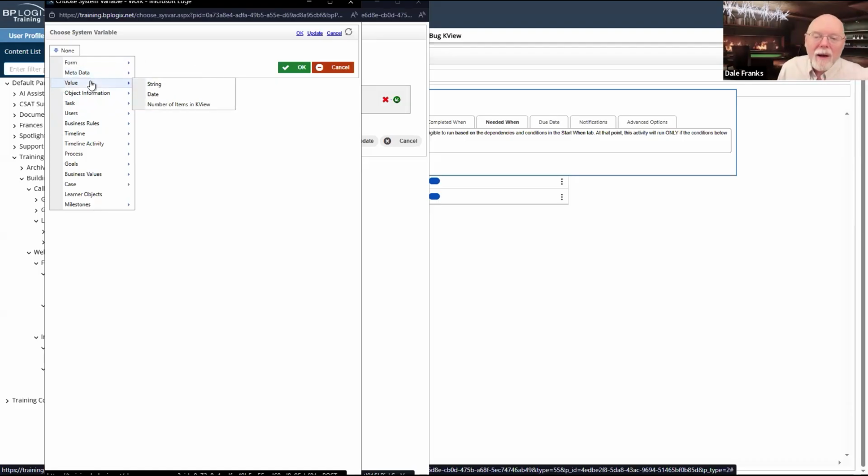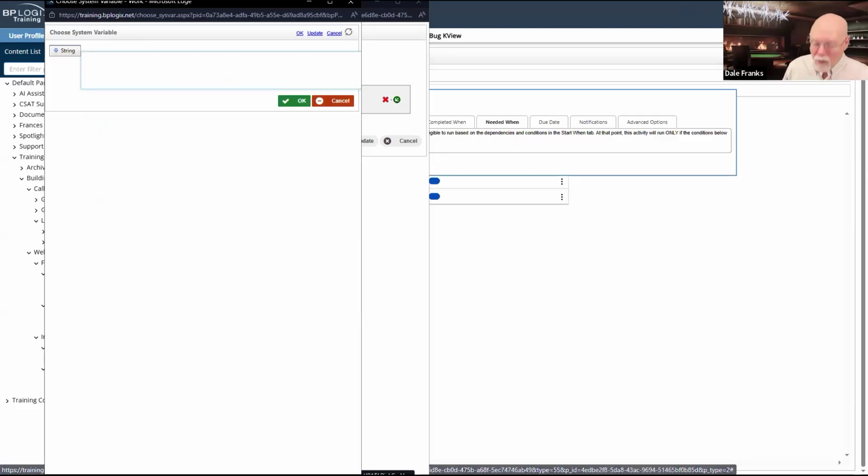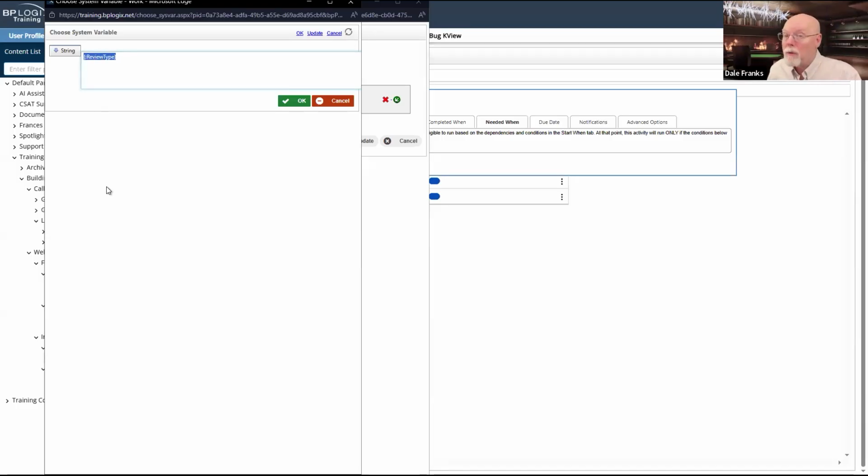And what we're going to have to use is, I think review type is the name of the field. I'm going to need to use the form field system variable for the review type field. Now, as long as there is a review type field on the form that is going to be attached to this timeline, I can call it via system variable.